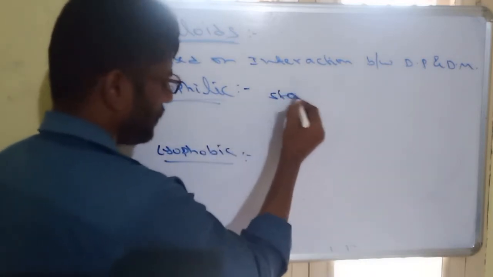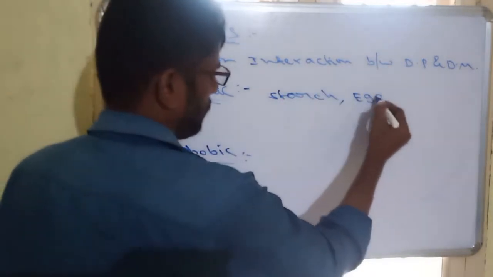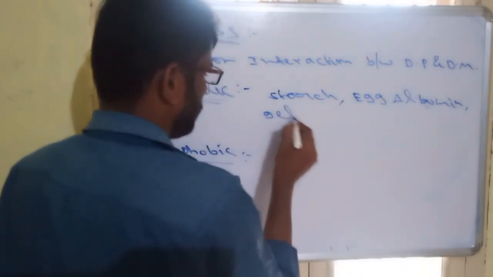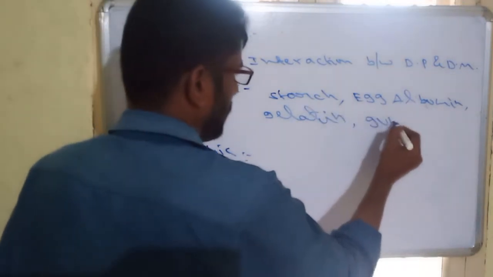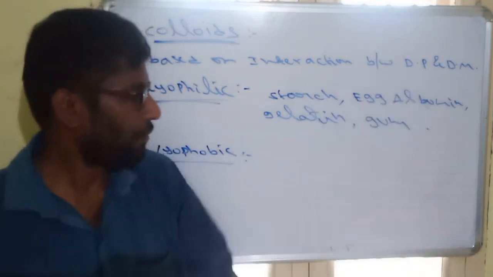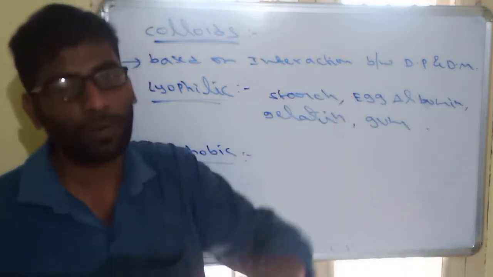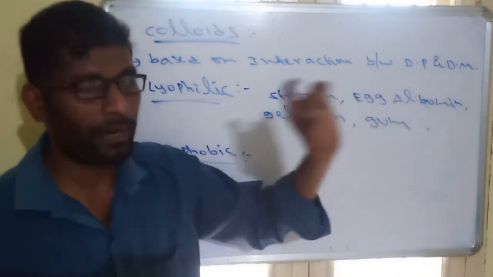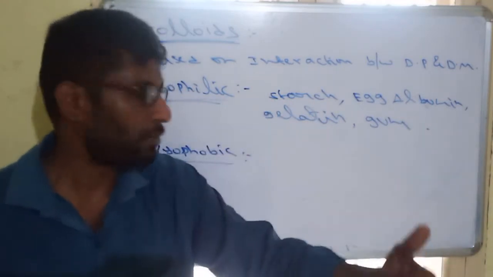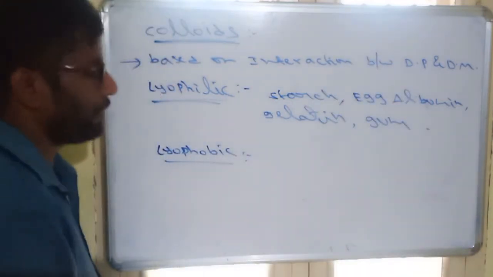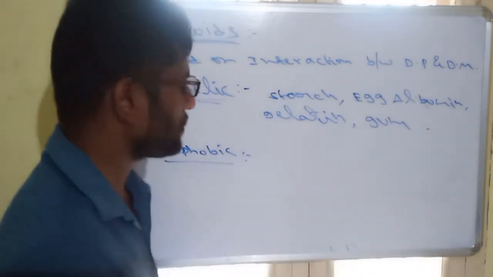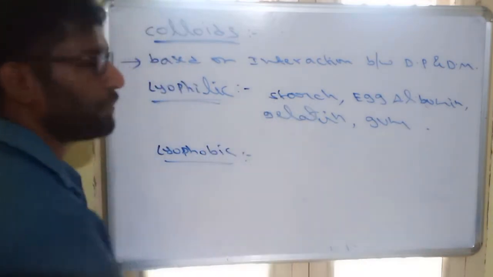Lyophilic colloids are starch, egg albumin, gelatin, gum, etc. All these are lyophilic colloids. Starch powder can easily mix with water, and they form colloid. Egg albumin, the white liquid in the egg, is also a colloid. It is easily soluble in water, so that is lyophilic. Same like gelatin, which is mainly used in the stabilization of ice creams. Also gums, all these are lyophilic.